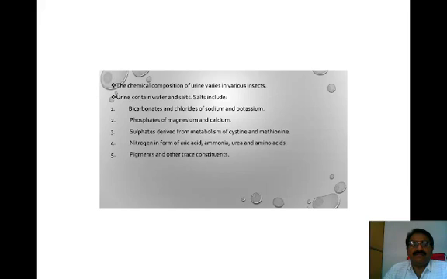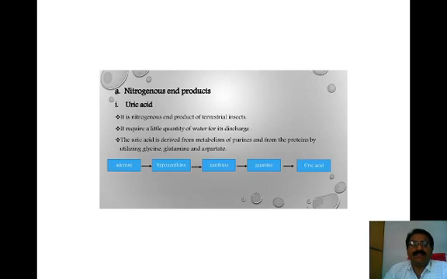It contains bicarbonates and chlorides of sodium and potassium, phosphates of magnesium and calcium, and sulfate derived from the metabolism of cysteine and methionine. Nitrogen is in the form of uric acid, ammonia, urea and amino acids. Pigments and other traces are other important constituents of insect urine.